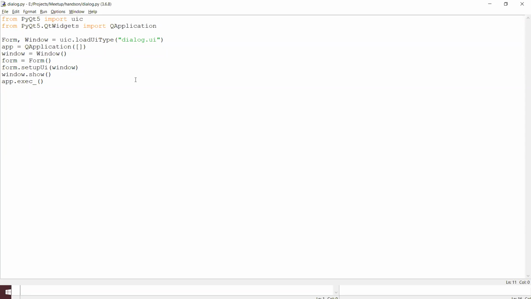We are going to use that generated Python file to create our own functions, basically.